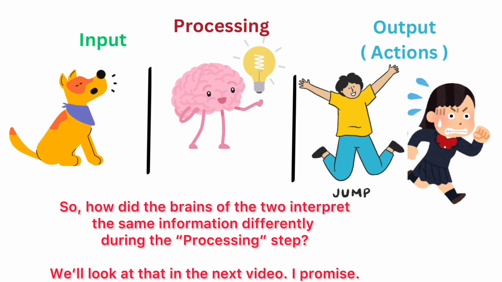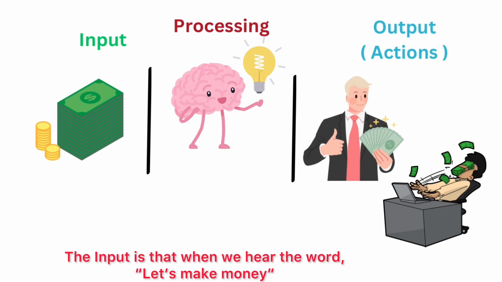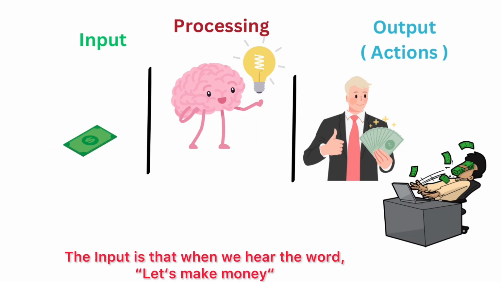So, how did the brains of the two interpret the same information differently during the processing step? We'll look at that in the next video, I promise. Next, let's look at the second example. The input is when we hear the words, let's make money.